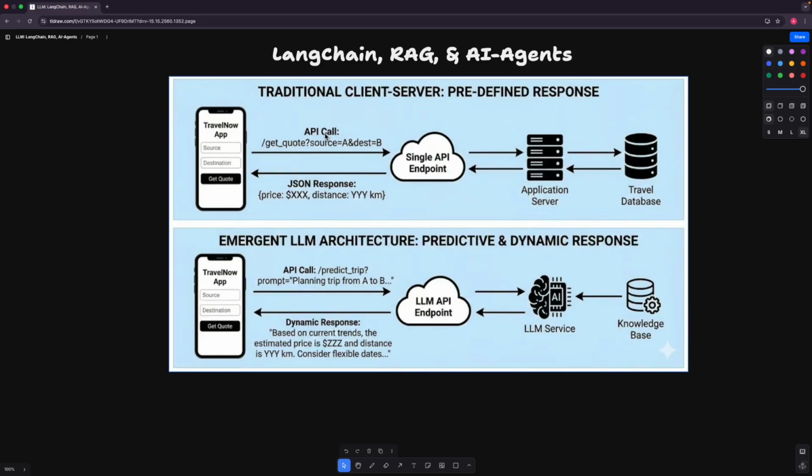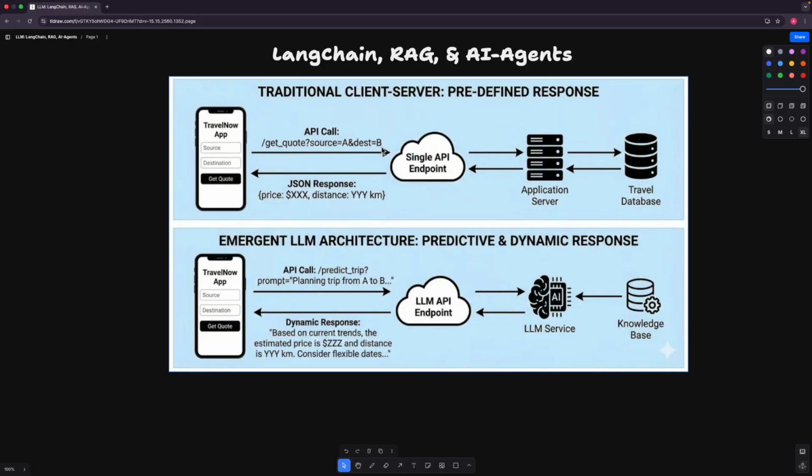So for example, if we take a travel booking application, we will have a front-end client application that is going to interact with the back-end application. For example, let's say there is an API that is requesting a source and the destination, and in response it is helping us with the price and the distance between those two.